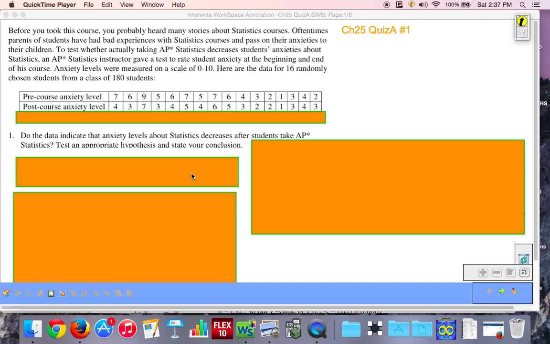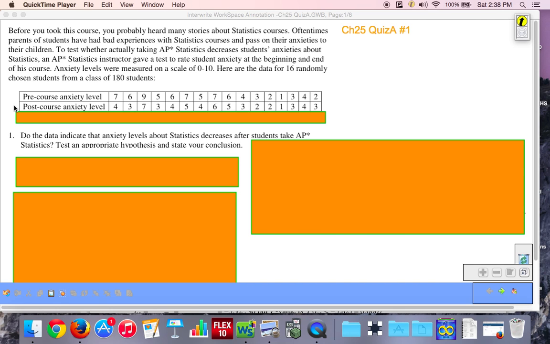Anxiety levels were measured on a scale of 0 to 10, 10 being the highest. Here are the data for 16 randomly chosen students from a class of 180 students. So here's our pre-course anxiety level, and here's our post-course anxiety level data.